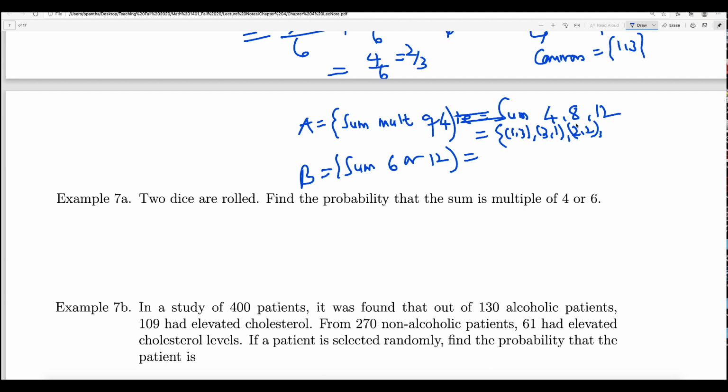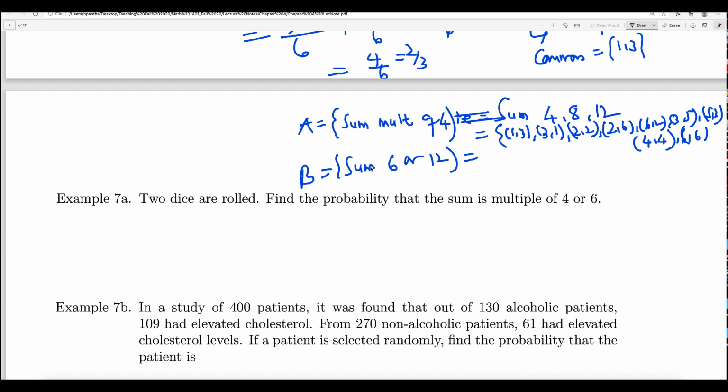The outcomes with sum 8 are 2, 6, 6, 2, 3, 5, 5, 3, and then 4, 4. And sum 12 is 6, 6. These are the outcomes with sum a multiple of 4.